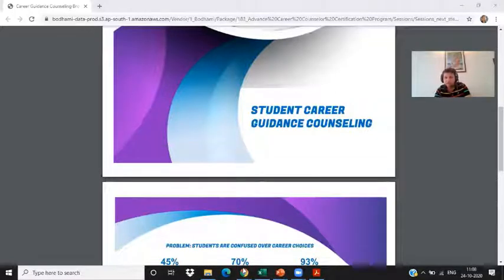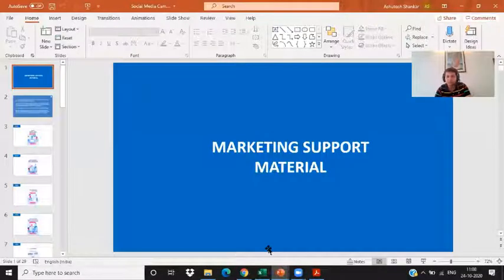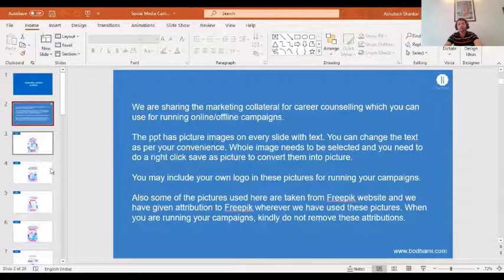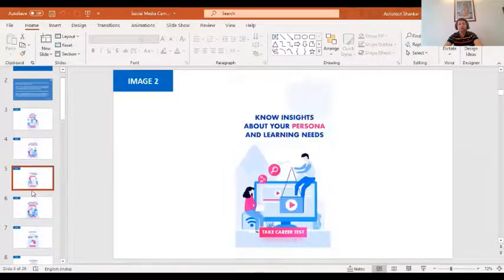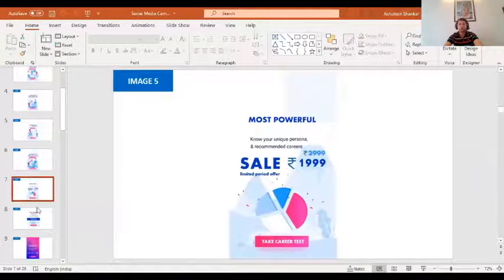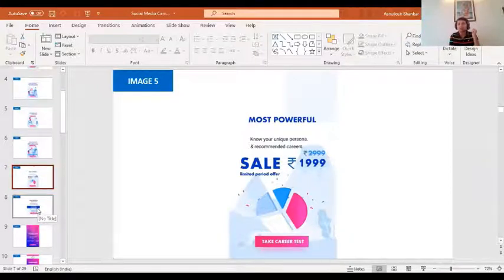social media material. So that also let me show you. This is marketing support material that you can use. It has multiple campaigns that you can use for running on your social media. The social media digital marketing part is already there in the program. The recording is now given in the program, so that is why I'm not doing that. Otherwise, it will be a repetition. But I'm trying to cover more practical aspects of it so that it is useful to you.